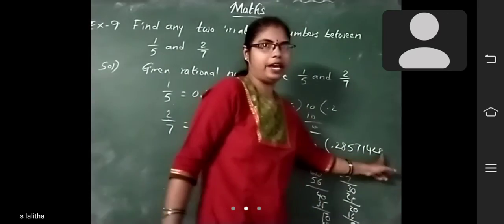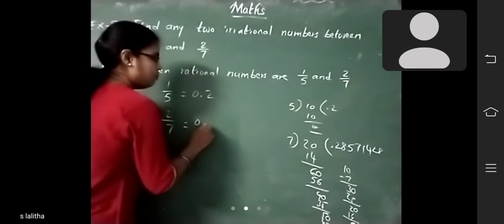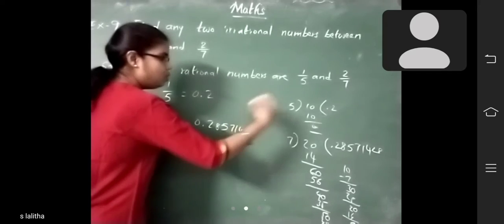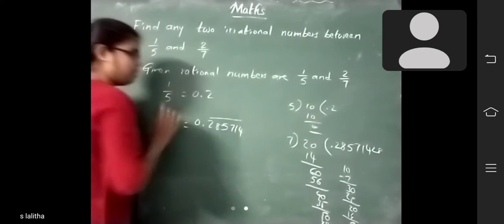So what is the answer? 0.285714. Again 2, 8 will be repeated now, so you have to take a bar here.